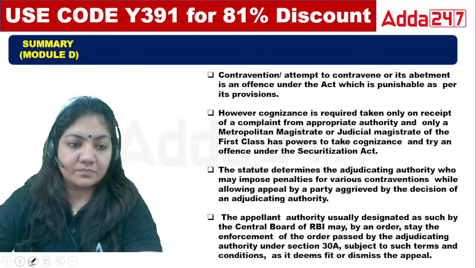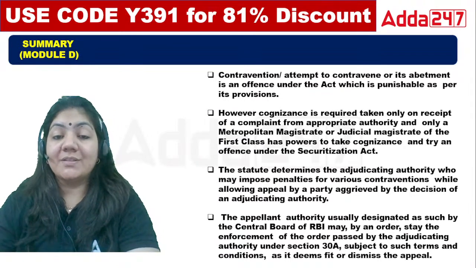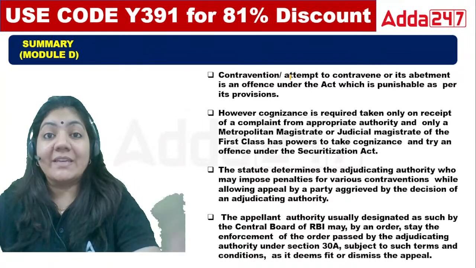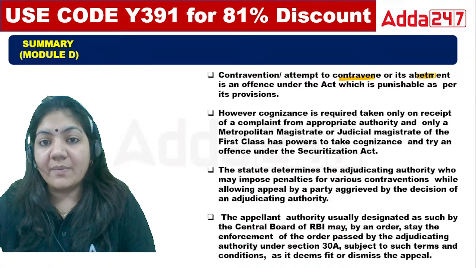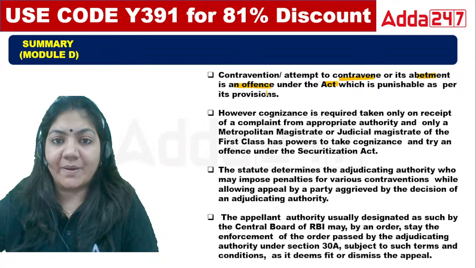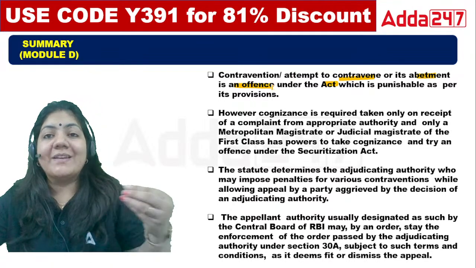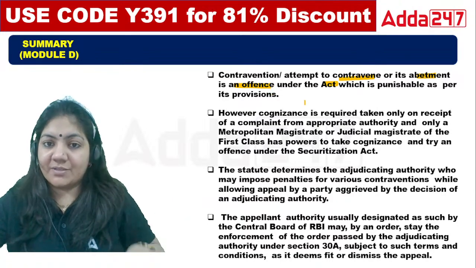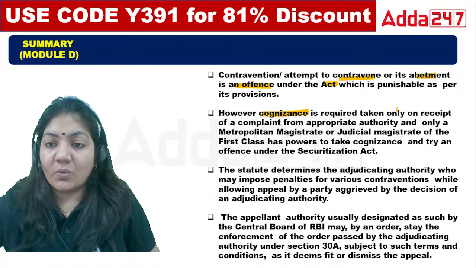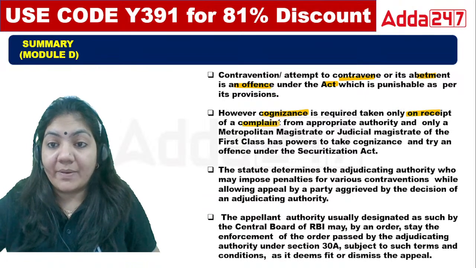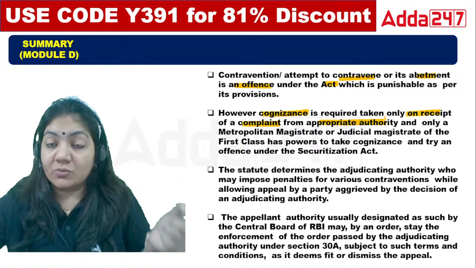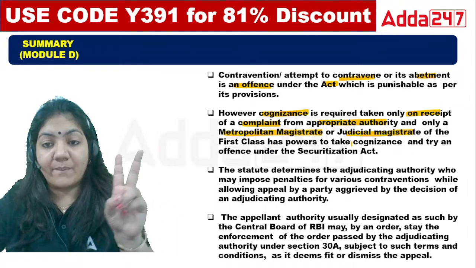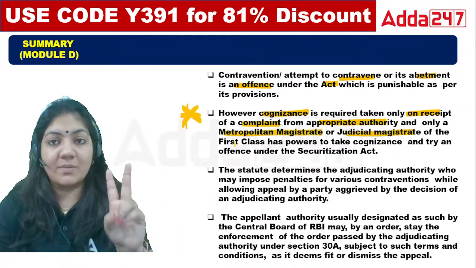Good. Now this statement is from the penalties part. Contravention means inconsistent. To contravene or abet is an offense under the act which is punishable. If you abet someone, abet means to induce someone, that is an offense under the SARFAESI Act. Here cognizance is taken only on the receipt of a complaint from the appropriate authority. Metropolitan magistrate and judicial magistrate of first class have power to take cognizance. So this statement is important.